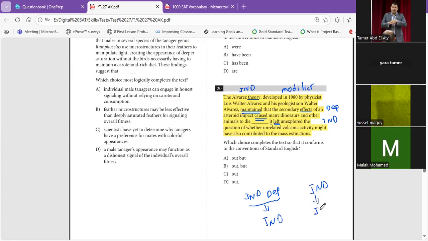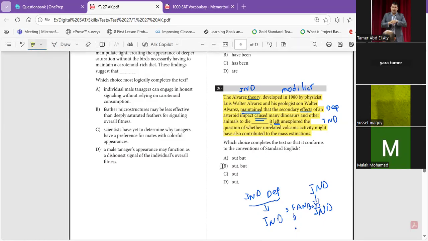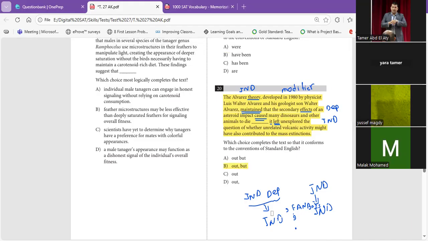So we're going to put independent down. Now, if we have two independent, how do we connect them? Comma, fanboys, or semicolon, or full stop. So the only option here that I have is comma, fanboys. So the answer is going to be the one with but.